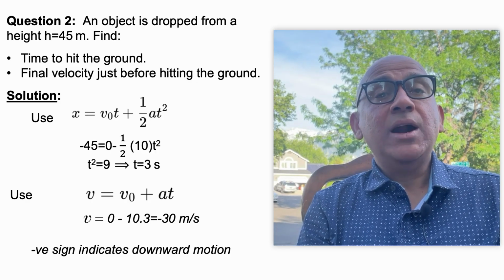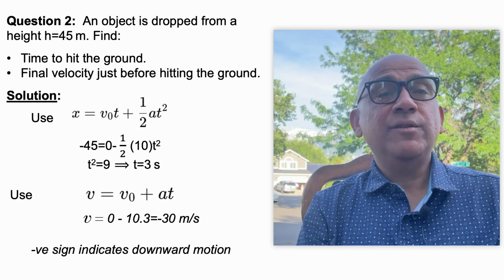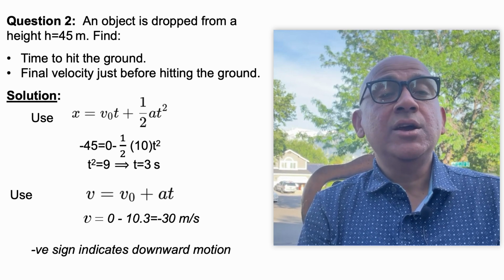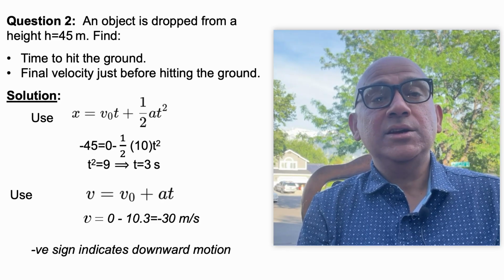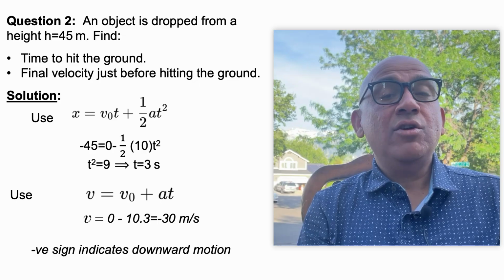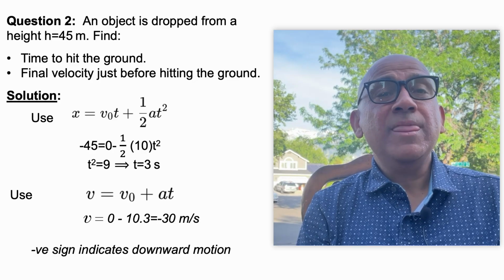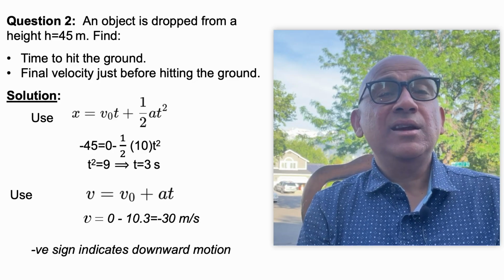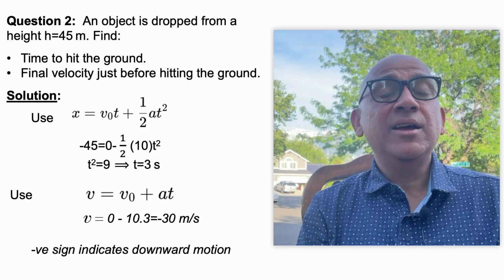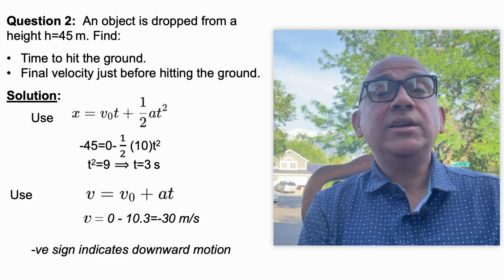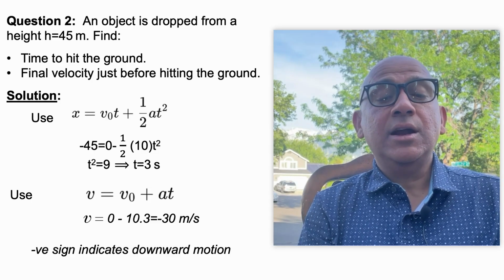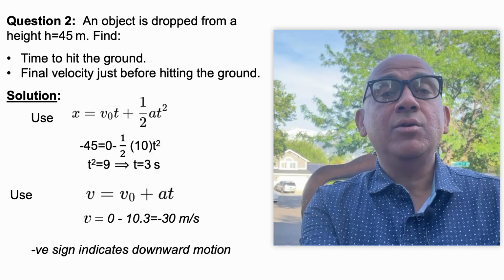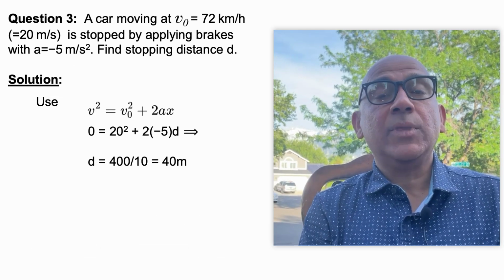Now, for the second part of this question, that is finding the final velocity, you should use the equation v equal to v naught plus a t. With v naught as 0, time 3 seconds and g minus 10, you come up with a velocity of minus 30 meters per second, and the negative sign here indicates downward motion. So, the ball will go in the downward direction.